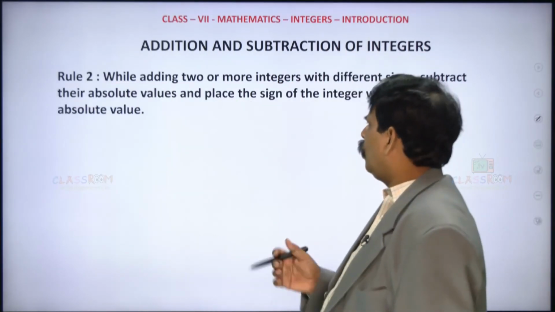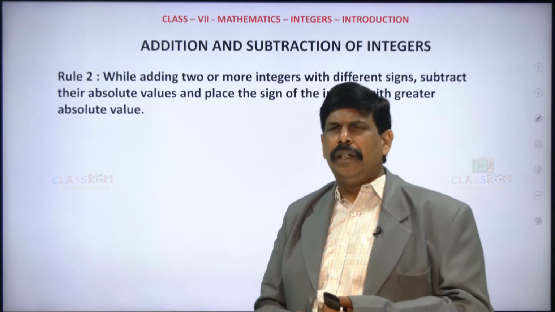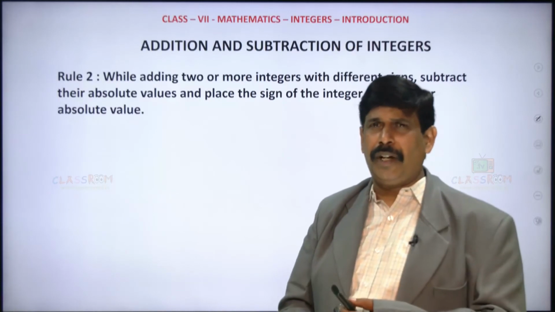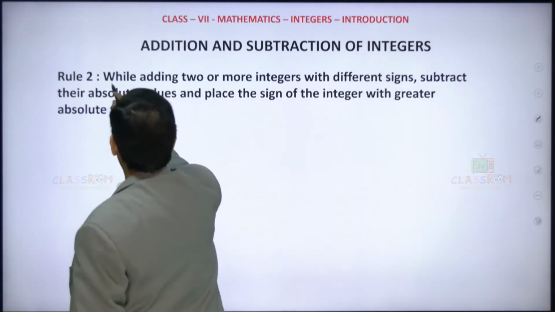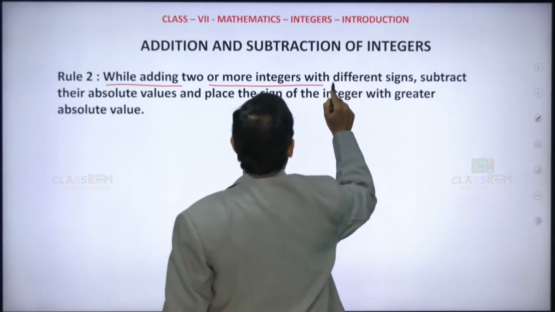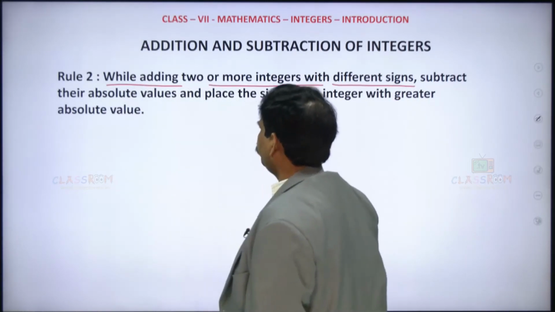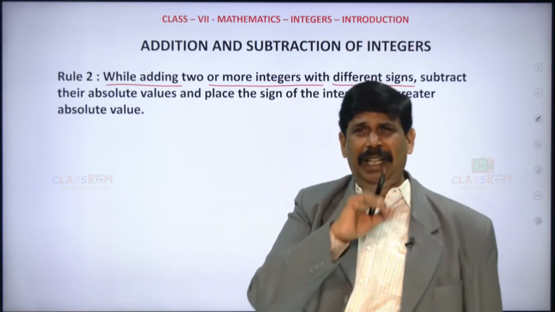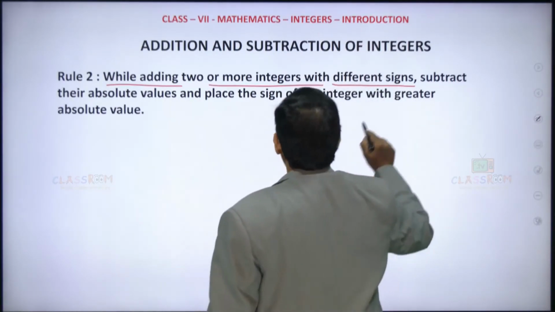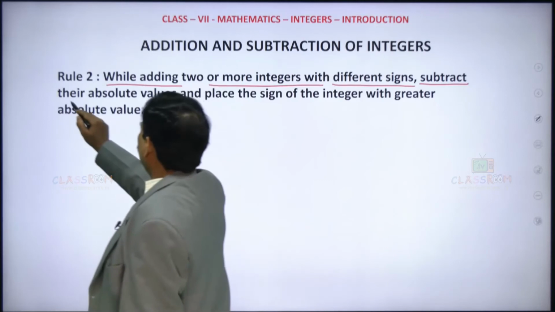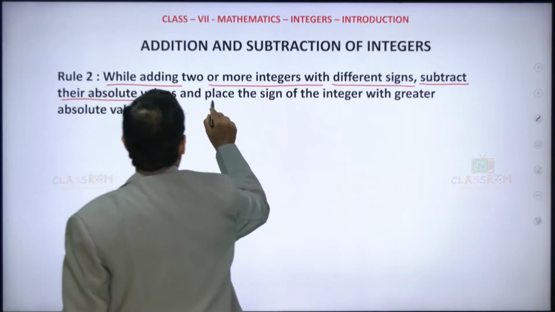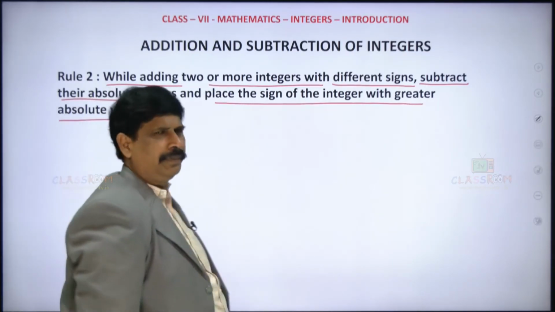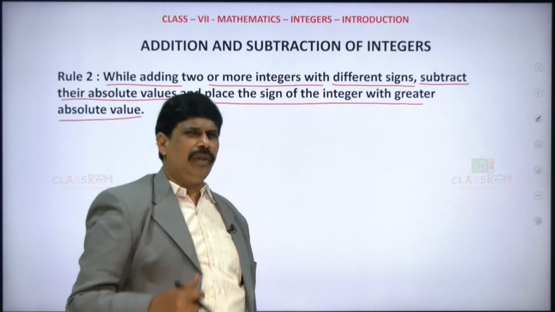Let us see now what rule 2 is. We will have a doubt: what if they are of opposite signs? The signs are not the same, then what do we have to do? While adding 2 or more integers with different signs, subtract their absolute values and place the sign of the integer with the greater absolute value. Is it clear?